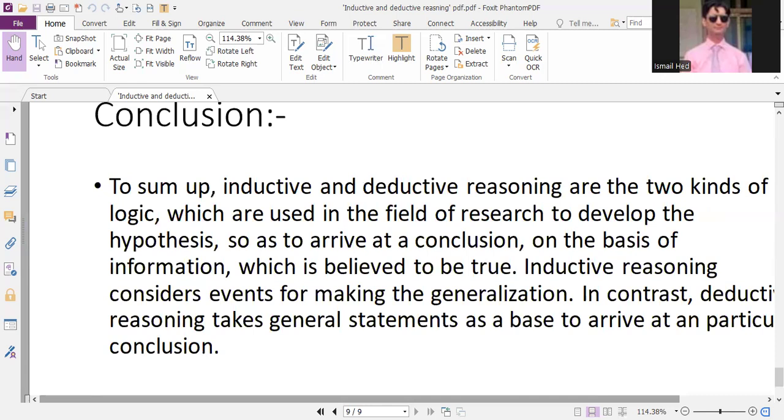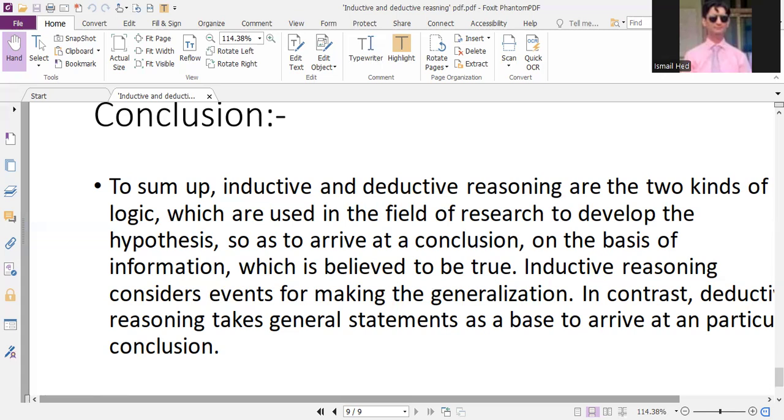To sum up, the inductive and deductive reasoning are two types of reasoning which are used in the field of research to develop hypotheses so as to arrive at a conclusion on the basis of information which is believed to be true. Inductive reasoning considers events for making the generalization, such as experimentation, such as surveys, such as the pre-test and the post-test, such like situation. In contrast, deductive reasoning takes general statement as a base to arrive at a particular conclusion.